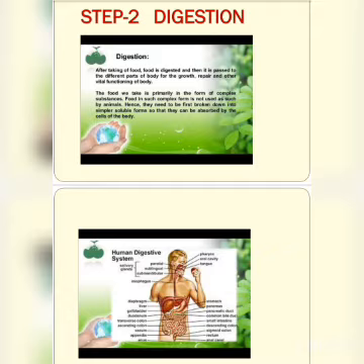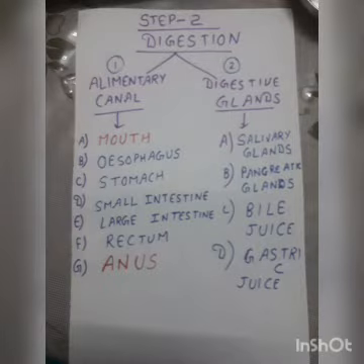Enzymes act as a catalyst. They speed up the reaction and convert complex food like carbohydrate, fat, protein into simple molecules. This is known as digestion. The process of digestion is different in human beings, grass eating animals, amoeba, that is the unicellular animals, and hydra.